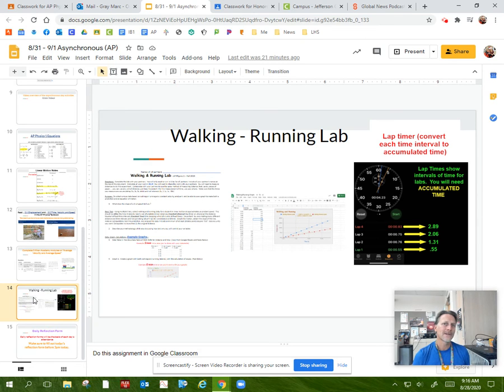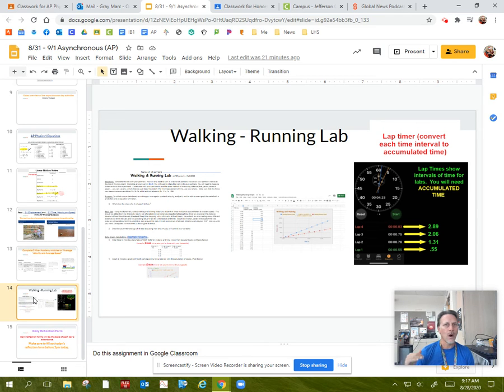And as you work through this lab, you're going to want to get at least 10 data points, but you want to basically walk through a series of 10 evenly spaced areas. Okay, so you maybe have marked on the floor like this is 1 meter, this is 2 meters, this is 3 meters, something like that. And then you could use your lap timer and time your way through. So just walk at a slow, constant speed and hit your timer as you go through those.